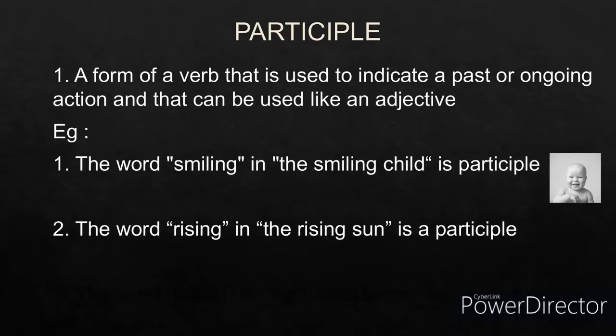Now the word rising in the rising sun is a participle because it is used like an adjective. What kind of sun? Rising sun. It is describing the noun sun. Since it is describing the noun sun, it is functioning like an adjective. So rising is a participle.